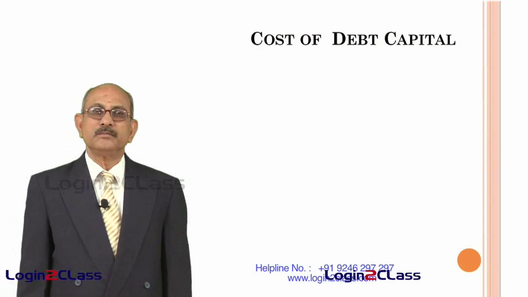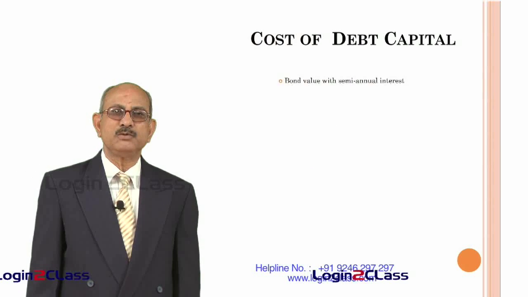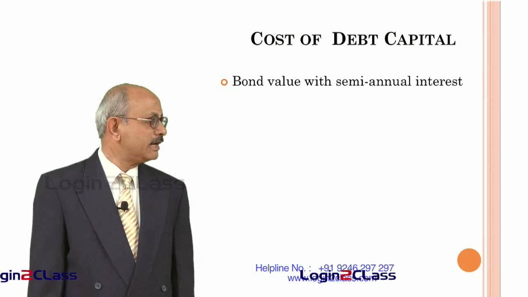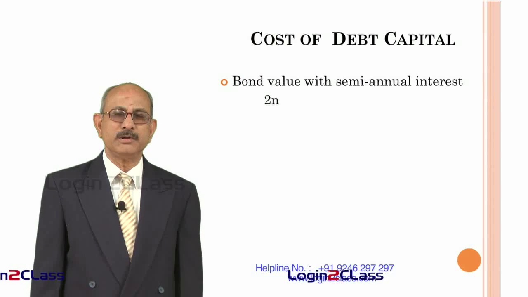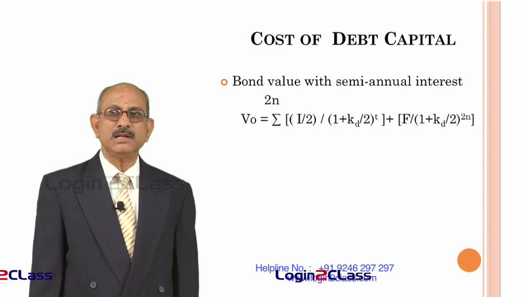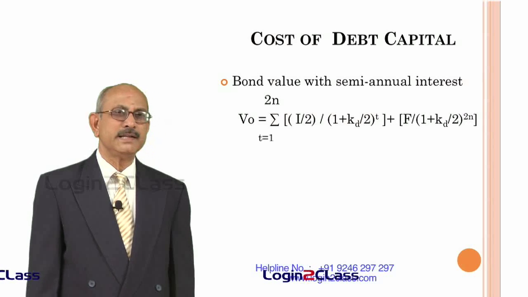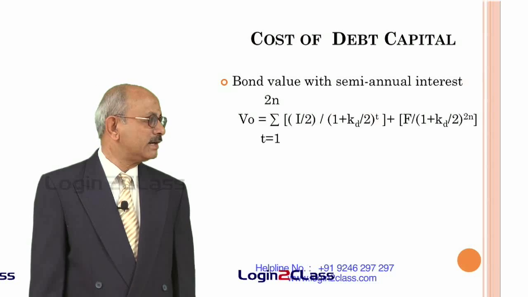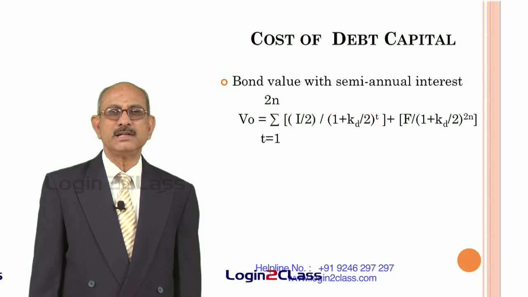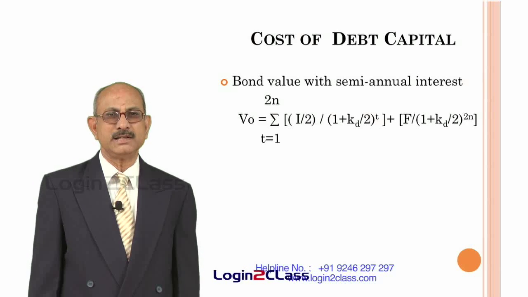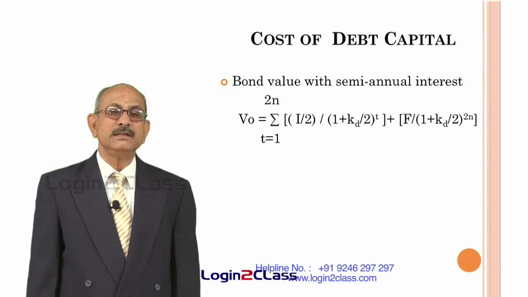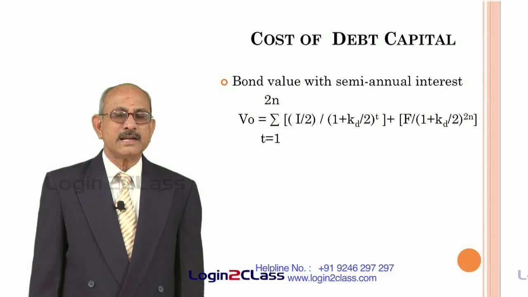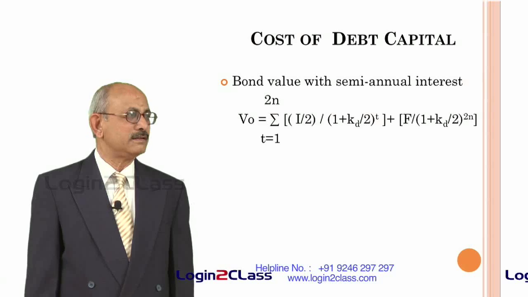So, bond interest payments can be of two types. Normally, it can be either annual interest payments or semi-annual interest payments. Normally, in the case of government bonds, the interest payments are semi-annual, that means at half-yearly intervals the interest is paid, in which case there will be cash flows occurring every half year.